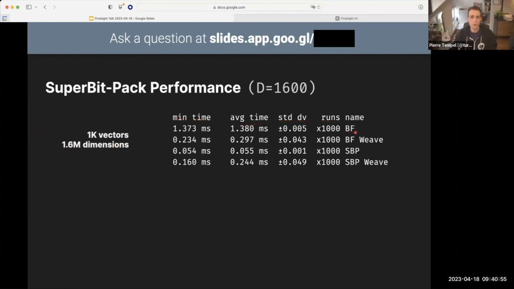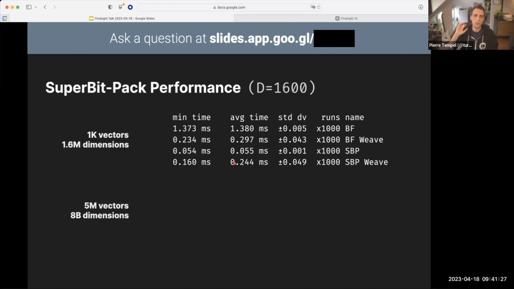So for BF, which is the brute force approach that I showed earlier, going over 1000 vectors takes about 1.4 milliseconds on average, right? In parallel, we can do it in about 300 milliseconds. But if we take a look at our superbit optimized version, we're taking, well, 55 microseconds. That's pretty good. And we're also seeing that that goes up again for the parallel version. That's because the benchmarking solution I'm using here has to stand up and tear down multiple threads. So that's basically the overhead of the benchmark.